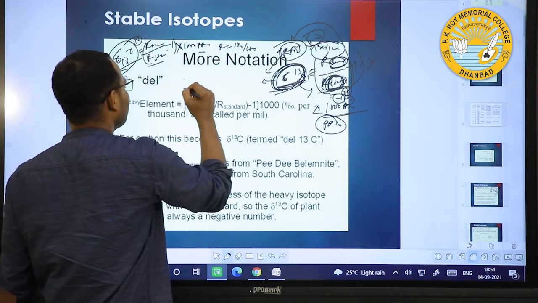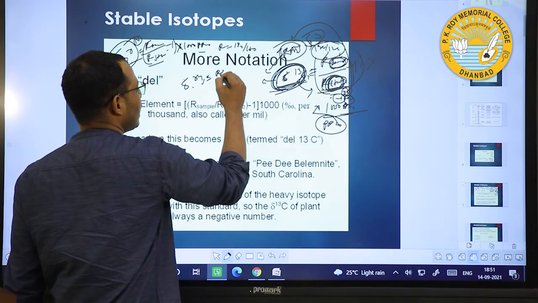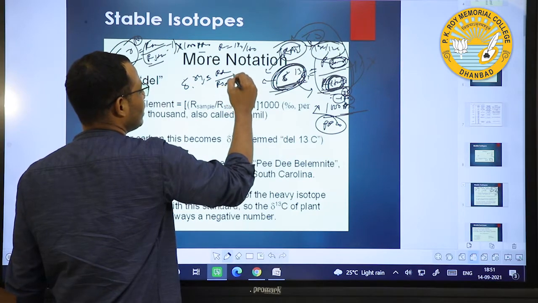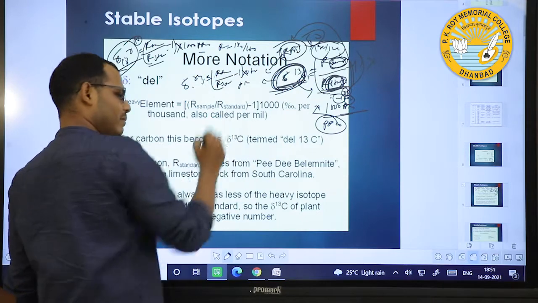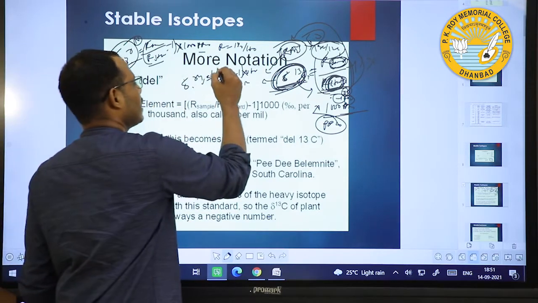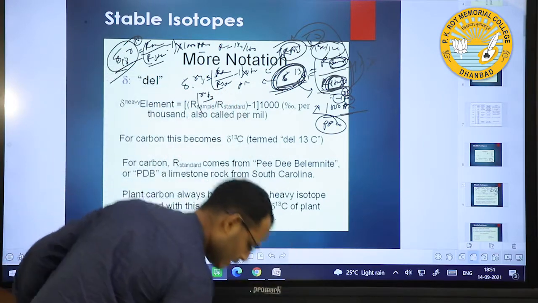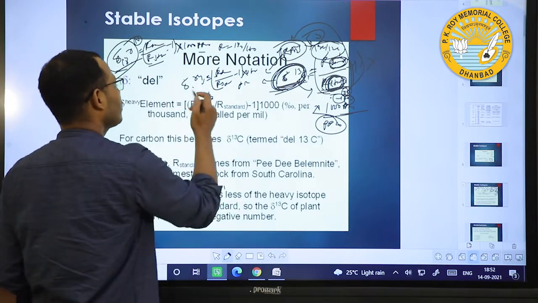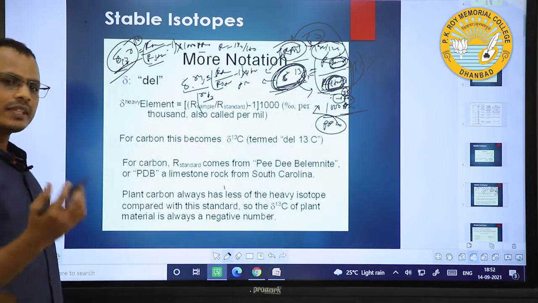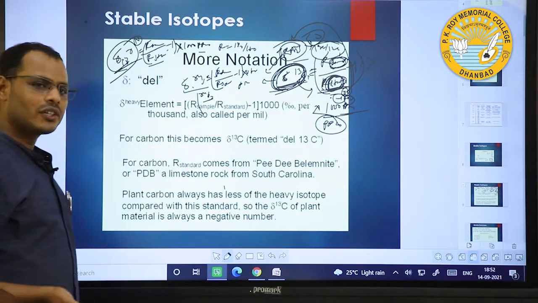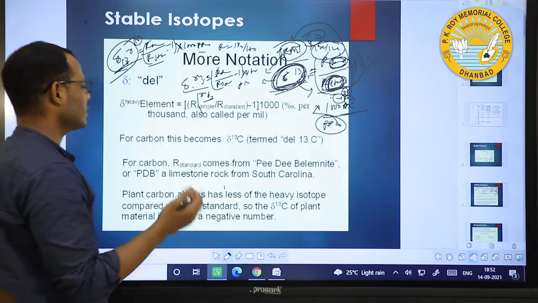Similarly for sulfur, del 34S equals R sample divided by R standard minus 1, into 1000 parts per mil, where R stands for 34S by 32S. This is for sulfur isotopes, this is for oxygen isotopes, this is for carbon isotopes. Similarly for hydrogen and nitrogen isotopes, for all these isotopes, the rules are the same.